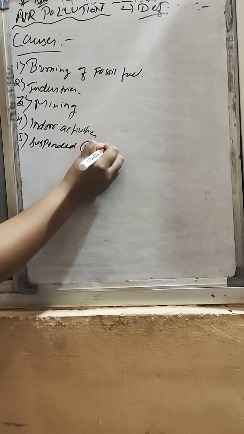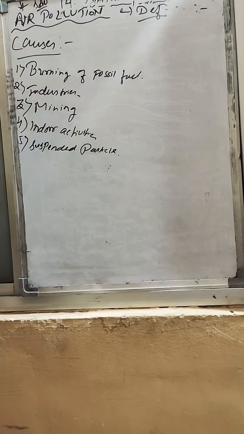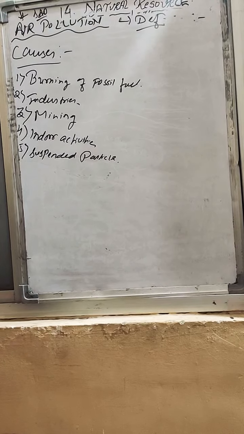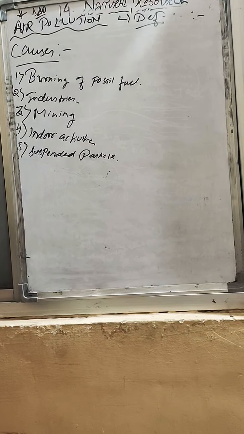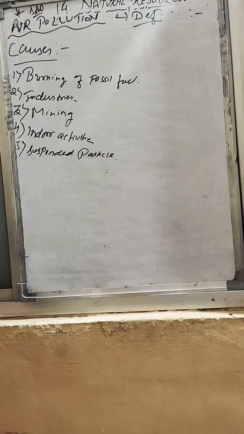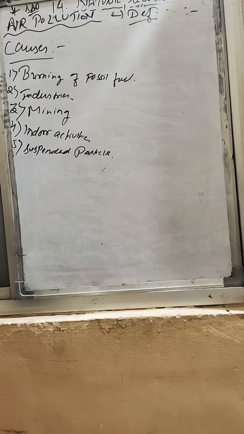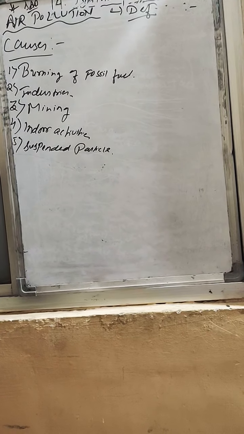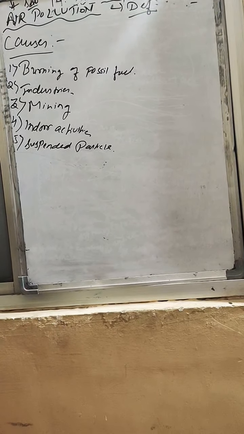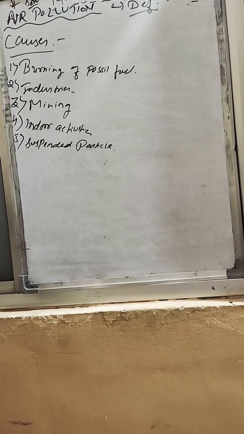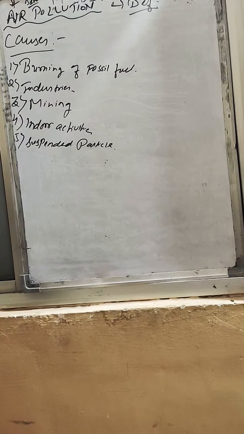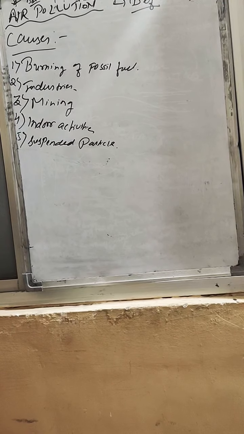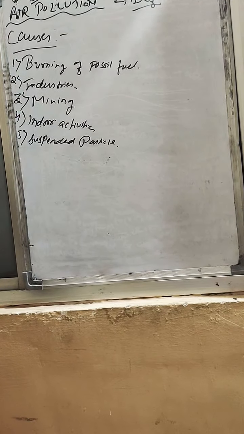Suspended particles. Now see how these create air pollution. Burning of fossil fuel means when coal and petroleum are burned, they release gases like sulfur and nitrogen oxides. These sulfur and nitrogen oxides are very harmful for us. If they get released into the air, the air becomes polluted. They will decrease the quality of the air. So by burning of the fossil fuel and releasing gases like nitrogen oxide and sulfur, they make the air polluted.